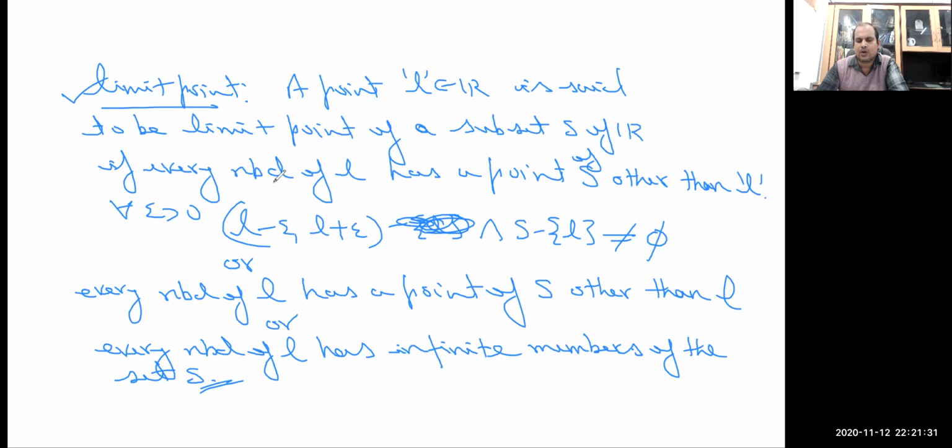In my earlier lectures already I have proved. Now using this I am going to do the proof of Bolzano Weierstrass theorem.